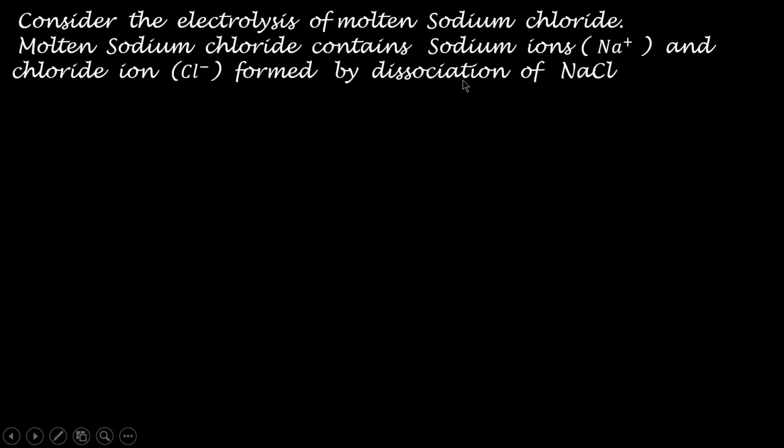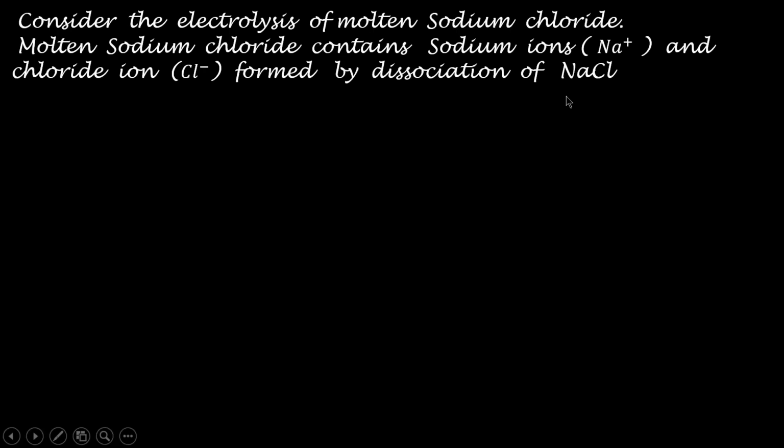They get separated when you melt the sodium chloride. The forces of attraction between Na+ ions and chloride ions will decrease, and those ions will get separated by heating. So molten sodium chloride already contains these sodium ions and chloride ions. The decomposition will take place only by passing electricity, not by dissociation. Dissociation will produce ions. Electrolysis will produce the constituent substances.